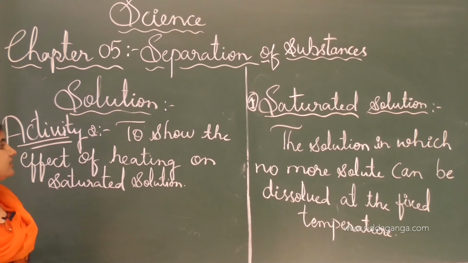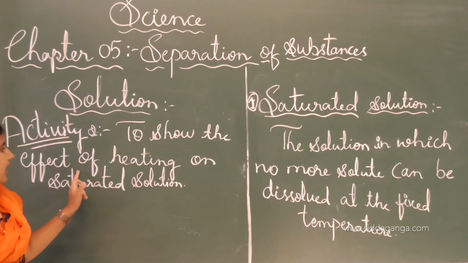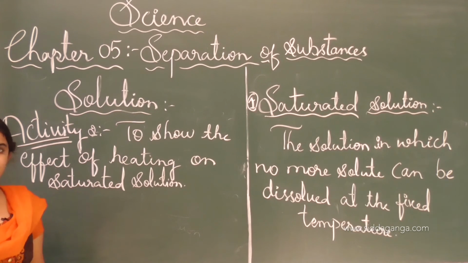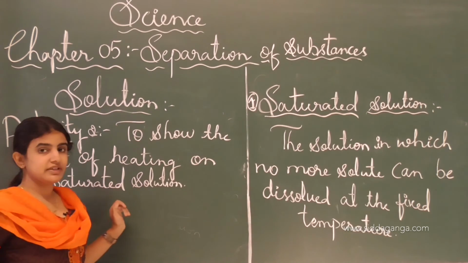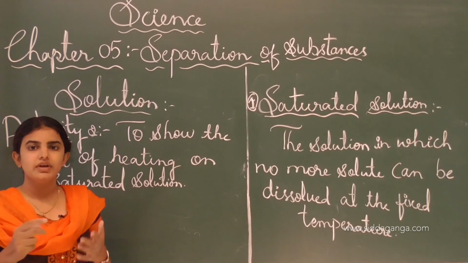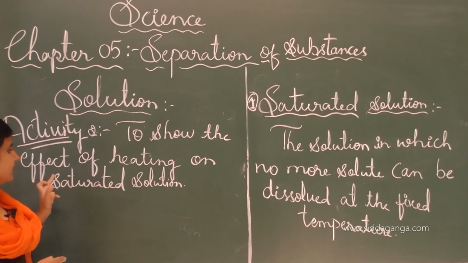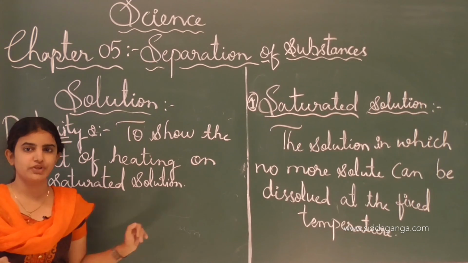See, this activity's name is to show the effect of heating on saturated solution. Heating is nothing but if we raise the temperature. If we raise the temperature, what will happen to the saturated solution?